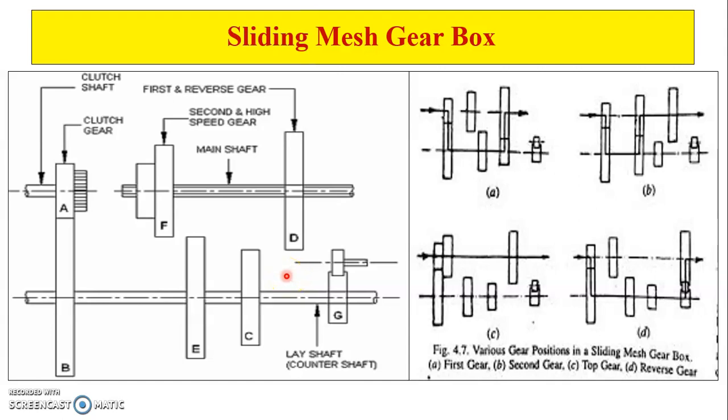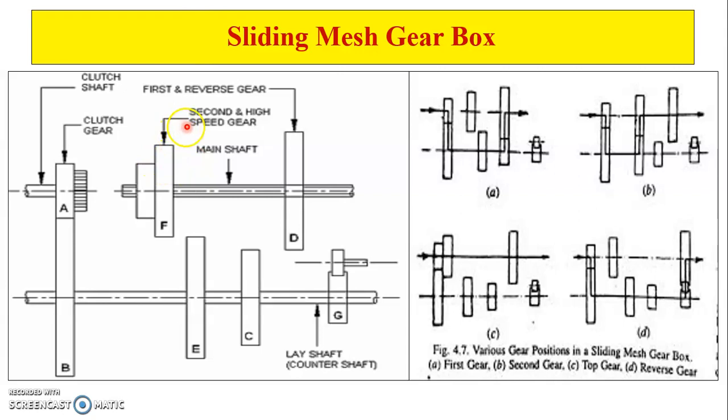Four direct speeds and one reverse speed are attained by suitably moving the gears on the main shaft by means of a selector mechanism. If you see here, the main shaft is provided with external splines. On the external splines of this main shaft is this large gear, which gives the first and reverse gear. Why a large gear? As we know, in first gear or reverse gear we require less speed. That's why this gear is large.